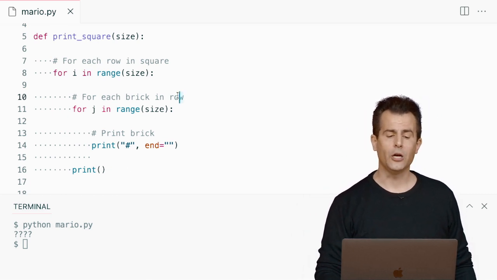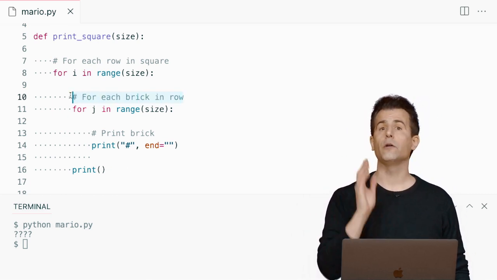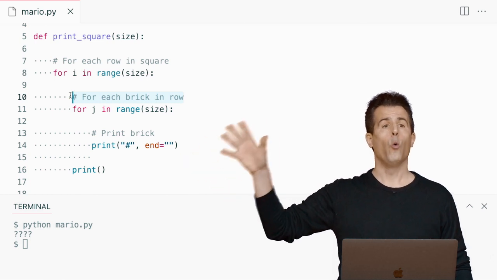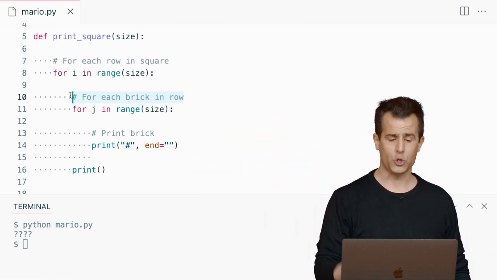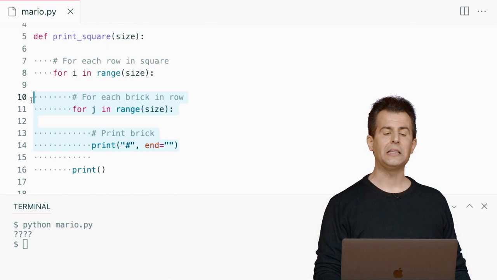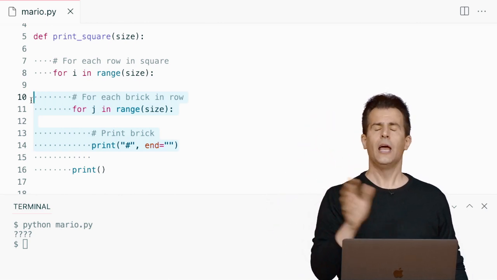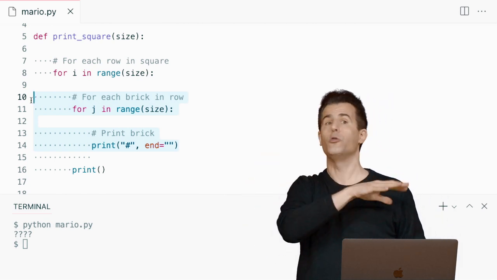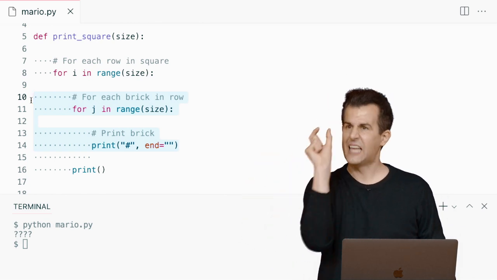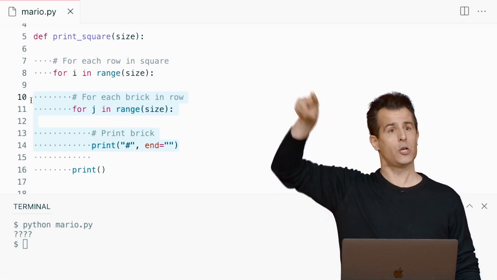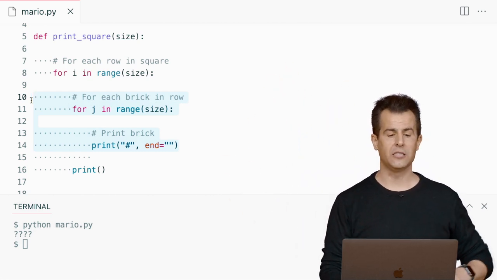Notice that this loop here is just iterating for each brick in the row. Once I'm done with that inner loop, so to speak, once I'm done with these highlighted lines here, to Evelyn's point, I need to print out one blank new line. And we've not done this before, but when you call print with no arguments, all you get is that automatic line ending, the \n, where the cursor moves to the next line.